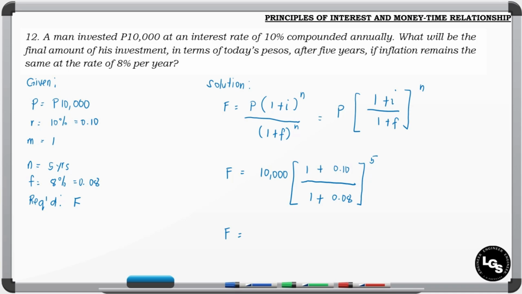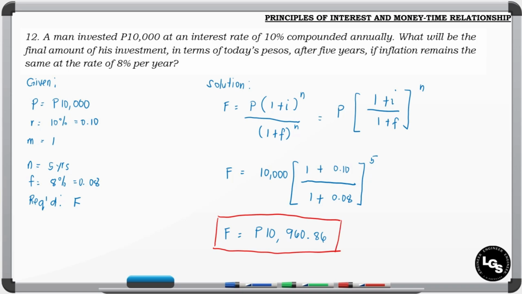So if you input this in your calculator, the F that we are going to get is 10,960.86 pesos. So after 5 years with the compounded annually rate of interest and the inflation rate, this will be the value of our 10,000 pesos.